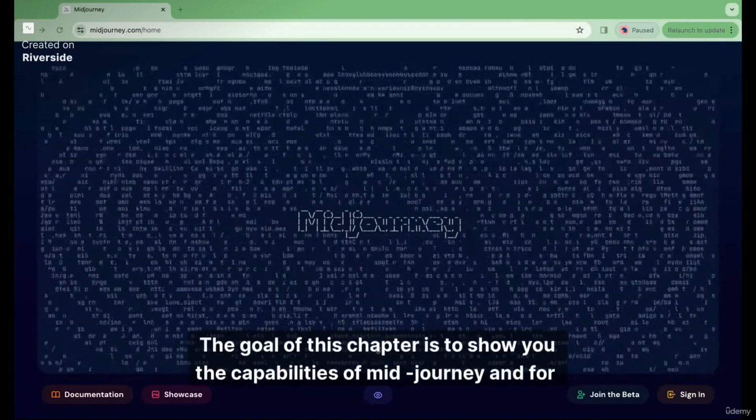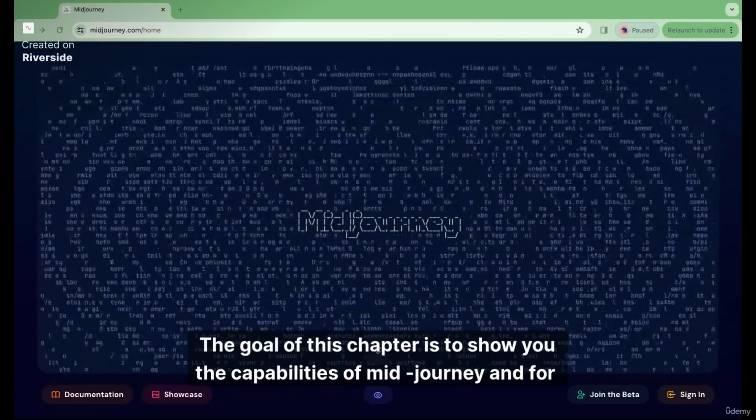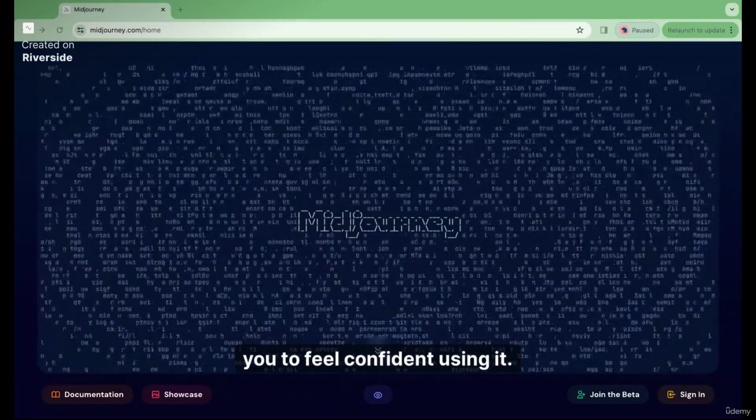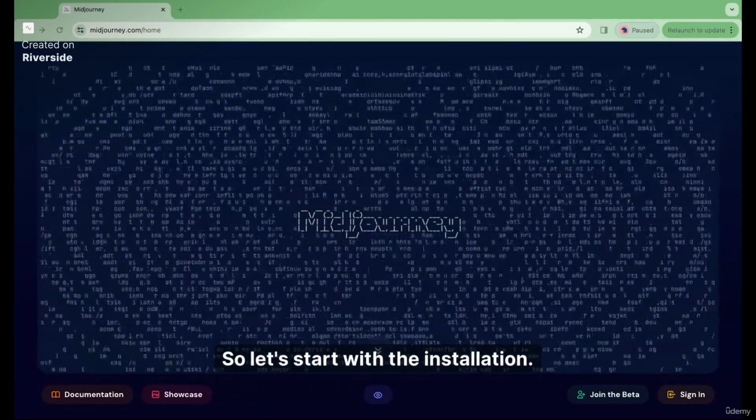The goal of this chapter is to show you the capabilities of midjourney and for you to feel confident using it. So let's start with the installation.